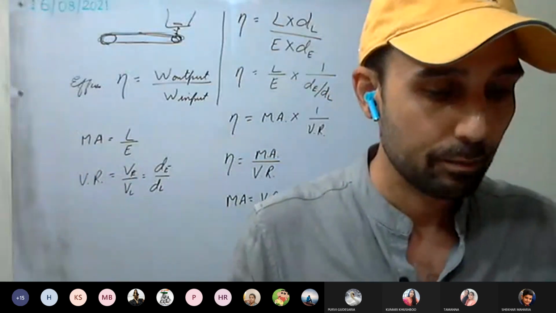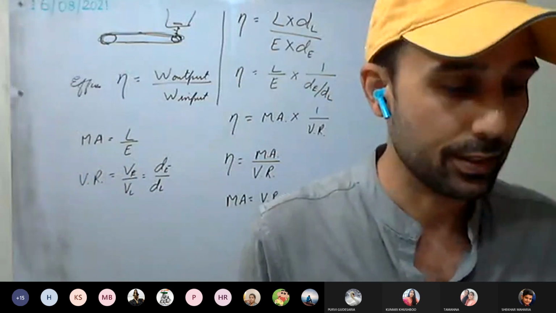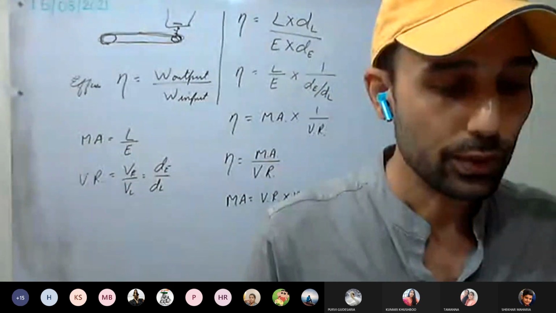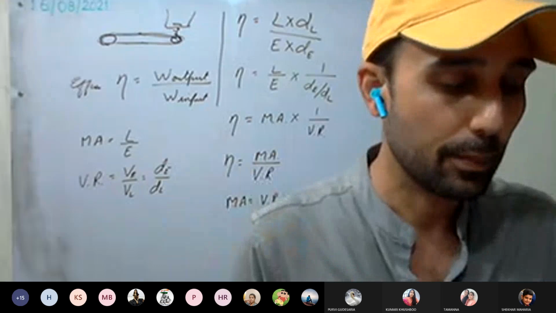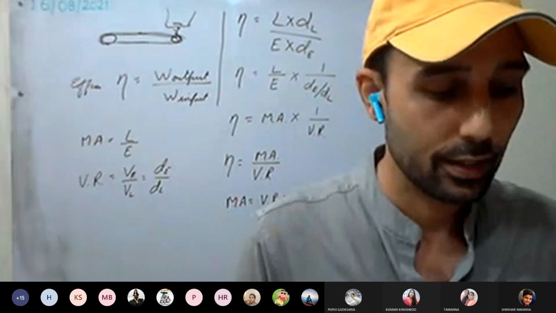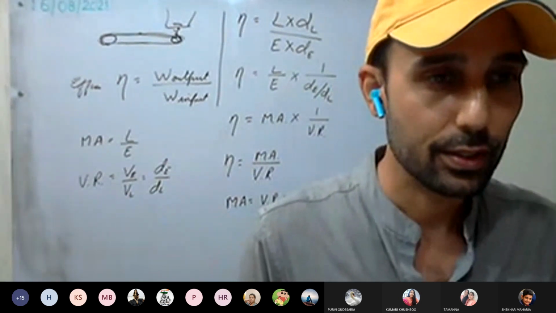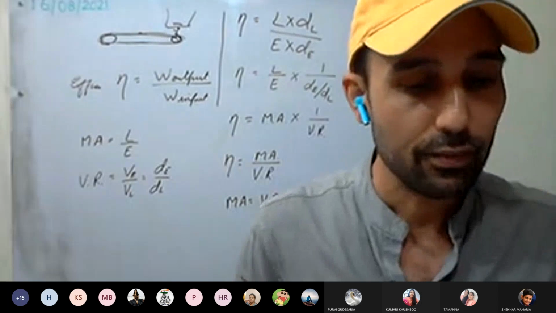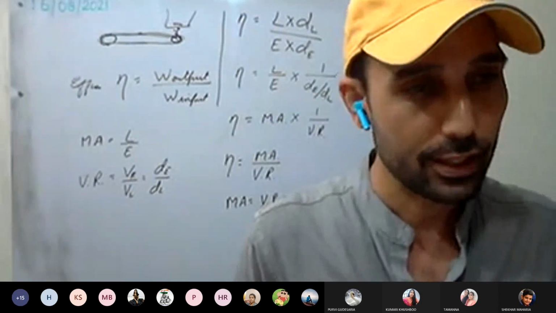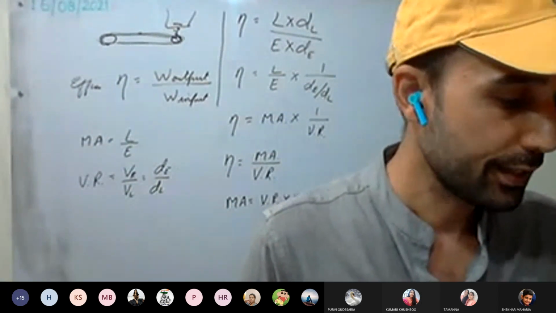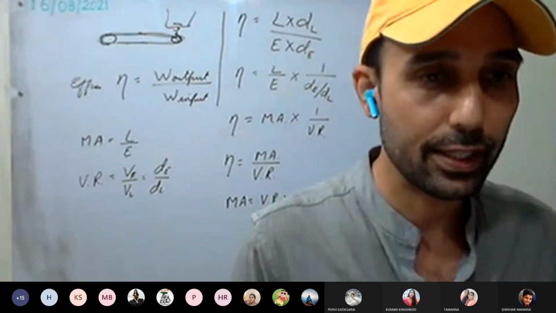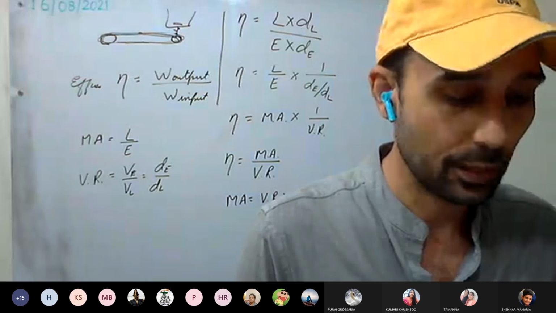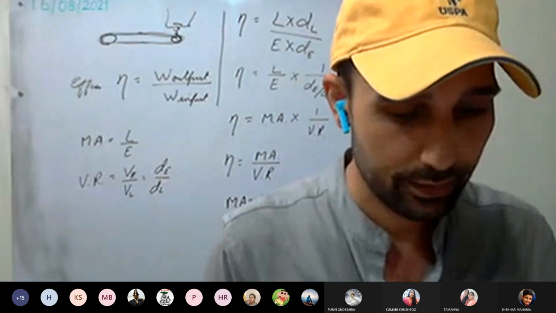Next, the technical terms: the load, which is the resistive load to be overcome, and effort, the force which is applied. Then mechanical advantage, velocity ratio, work input, work output, efficiency. The principle of a machine is in the syllabus. The relationship between efficiency, mechanical advantage, and velocity ratio is in the syllabus. Up to there only you have to study. Is this clear?